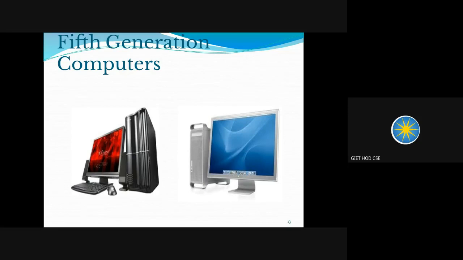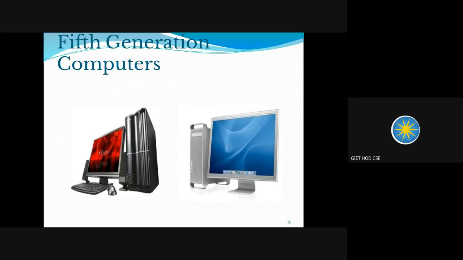High level languages came into existence in third generation computers. They were smaller in size as compared to first generation computers, but still large as compared to third generation computers. They were still very problematic, producing a lot of heat, and they got damaged while producing that heat.